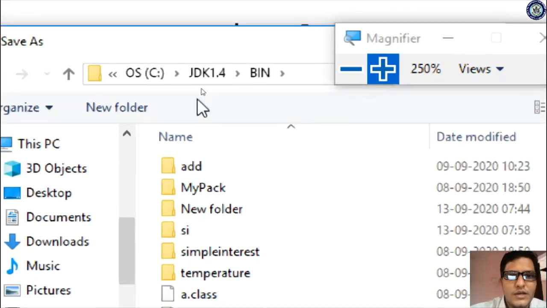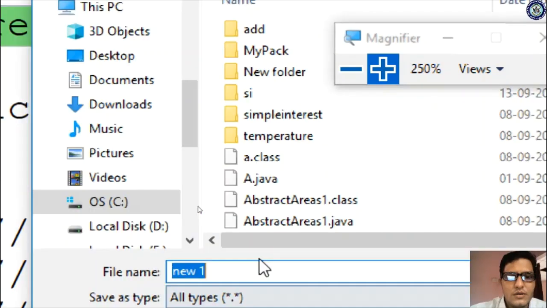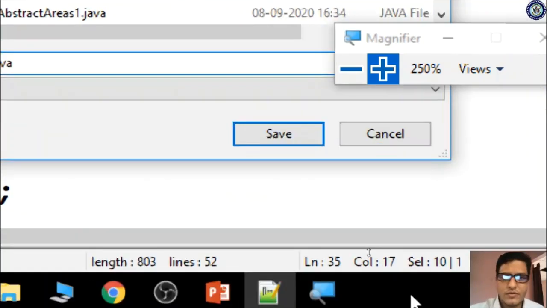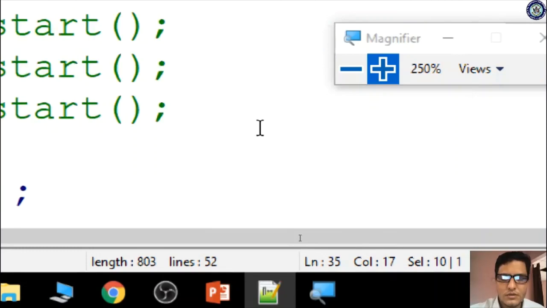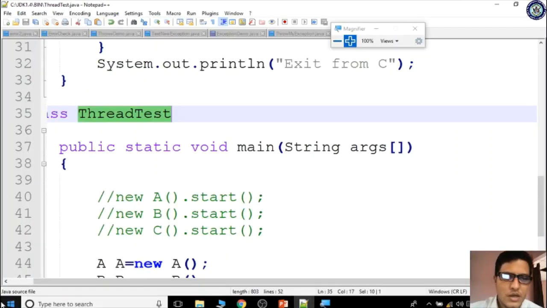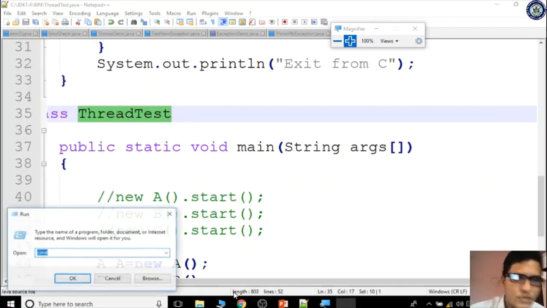It is JDK 1.4 bin. Here the file name is asked. I'm typing ThreadTest.java, right? Afterwards, I'm clicking the save option. Clear? Now minimizing, and let me take my command prompt.